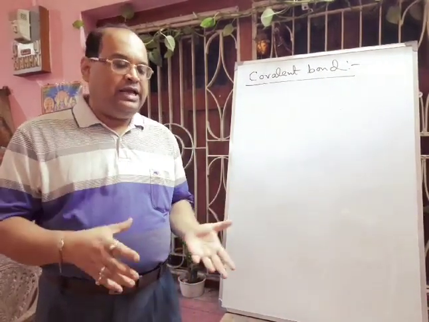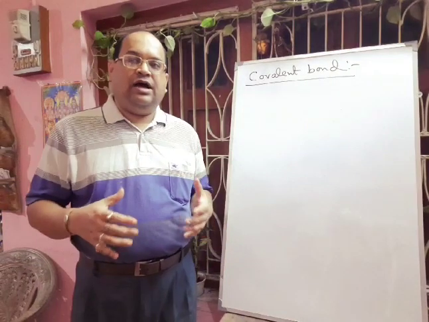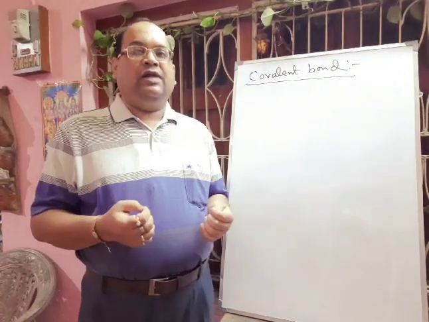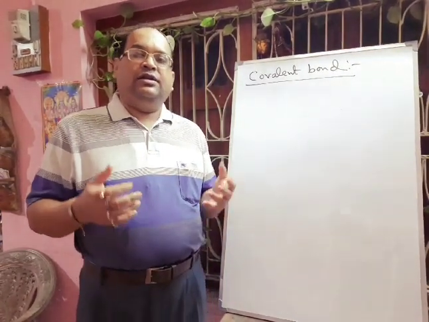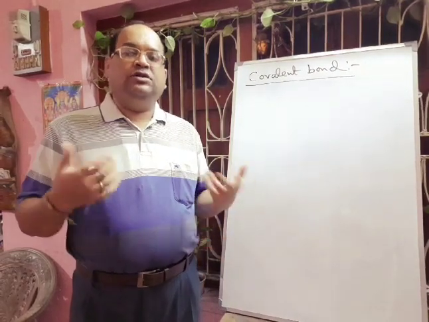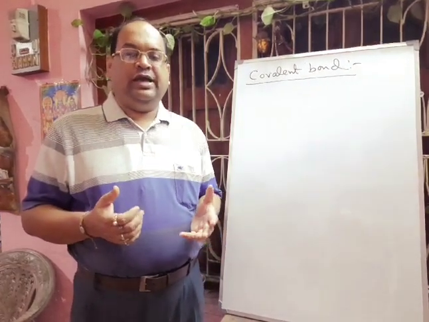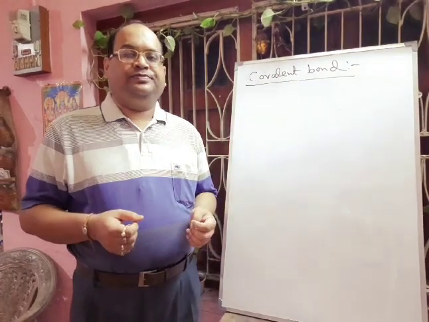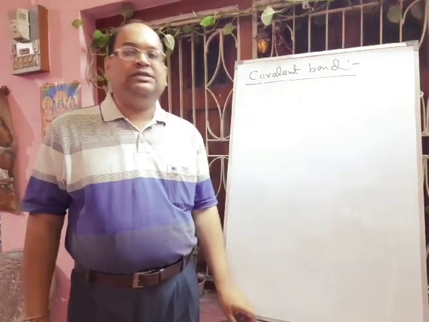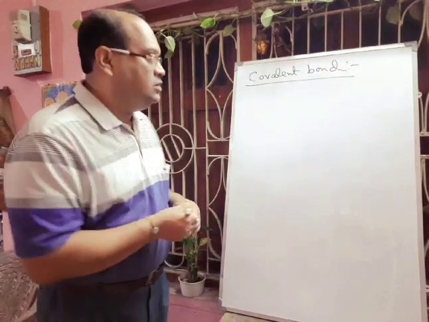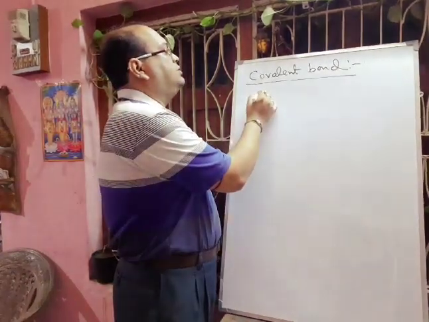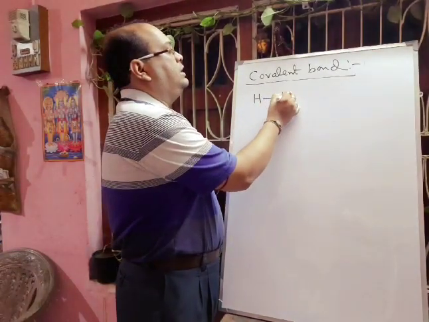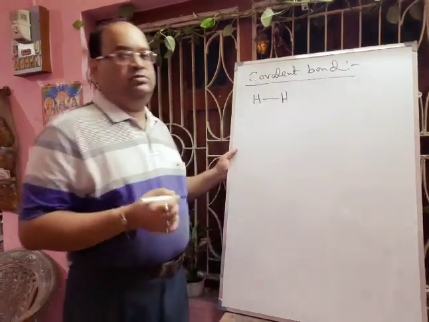Organic compounds are those containing carbon-carbon bonds, and carbon-carbon bonds are always covalent bonds, and that is why organic compounds are covalent compounds. Now first we will discuss the hydrogen molecule. In the hydrogen molecule there is one bond.